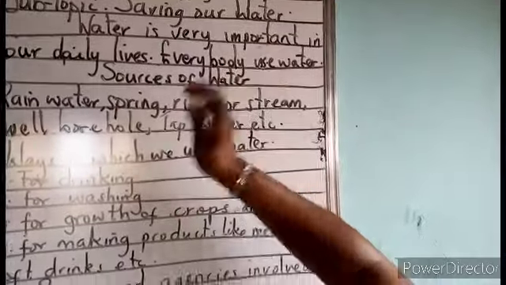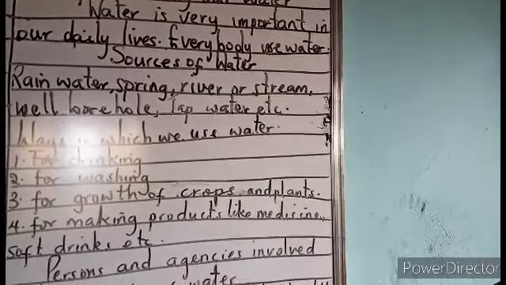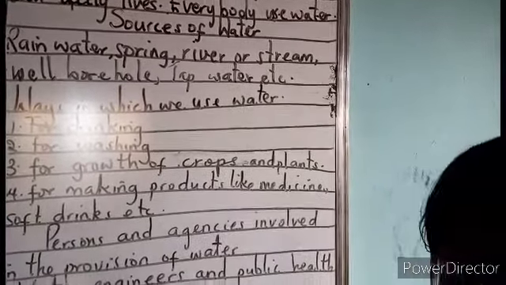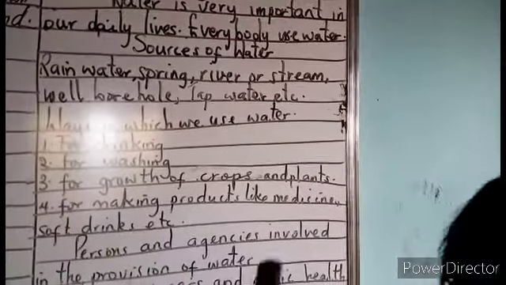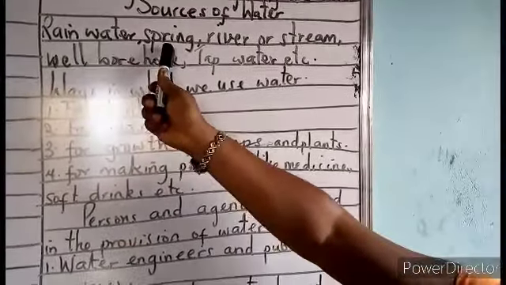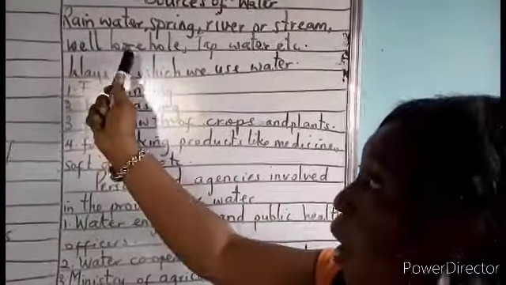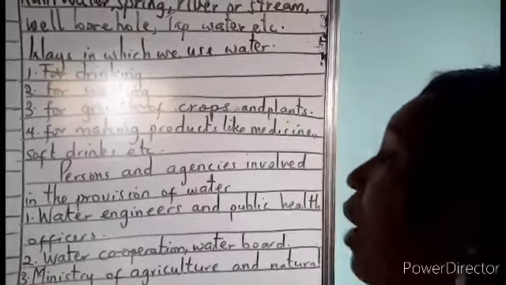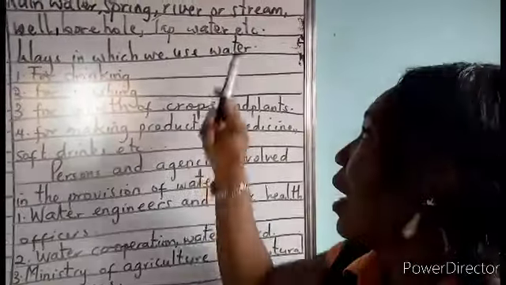Now, water is very important in our daily lives, as we all know. And everybody knows we use water for everything we do. Now let's look at the sources of water. Where does water come from? First, you can get water from rain, from spring, from the river or stream. You can also get water from borehole, that's also from well. You also have tap water and so on.